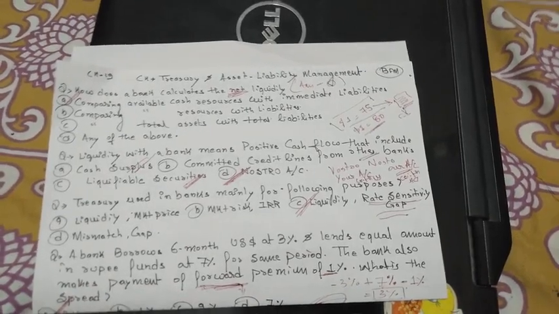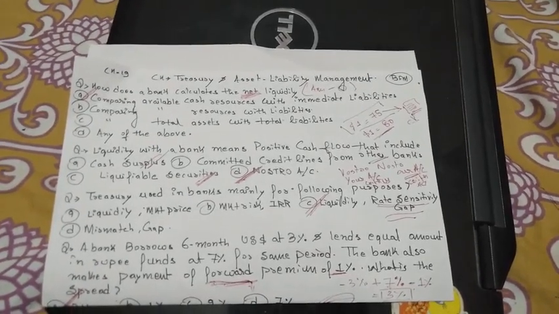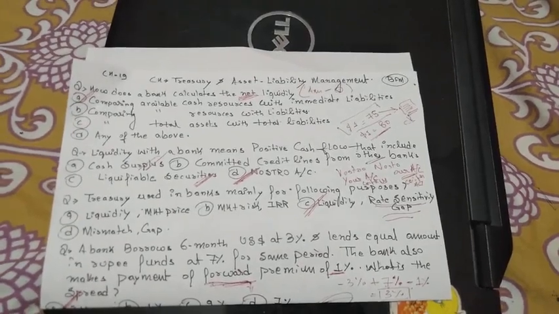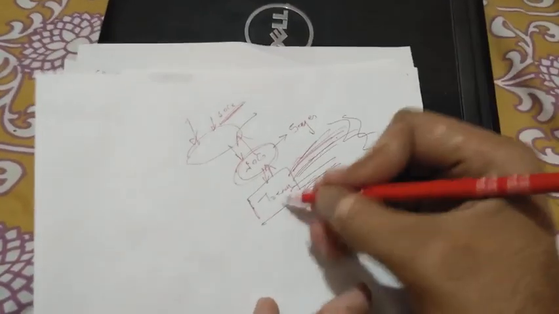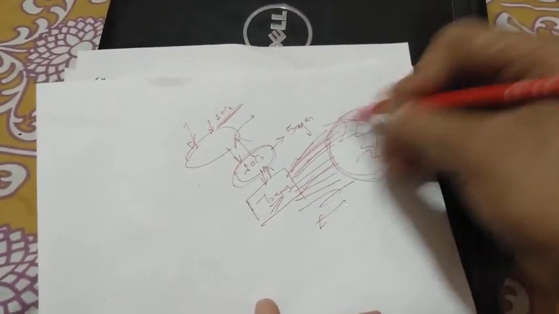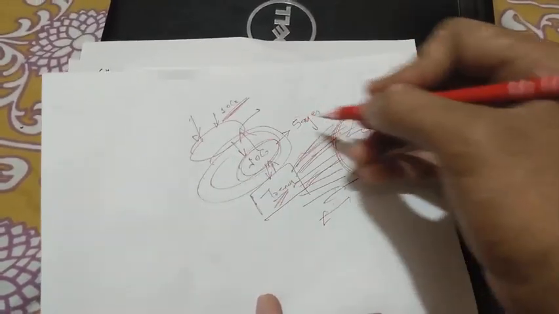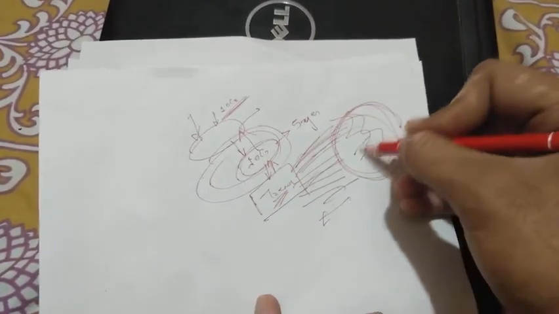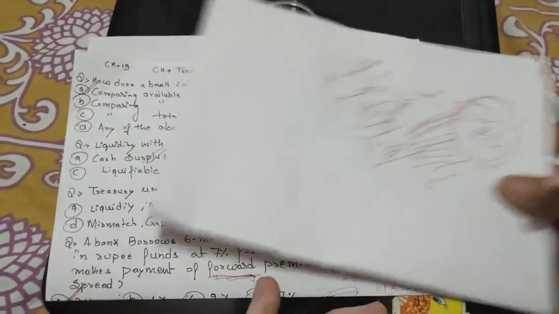Next, the treasury is nothing but a link between the branch operation and the market operations. How? For example, this is a treasury, this is a market, and this is a bank. So it's a link between the market and the bank.